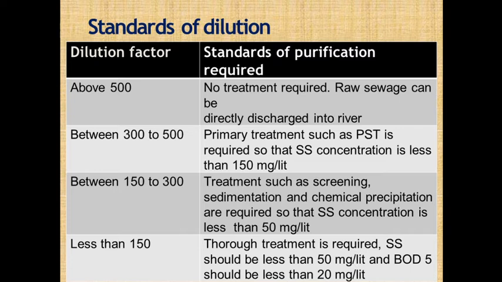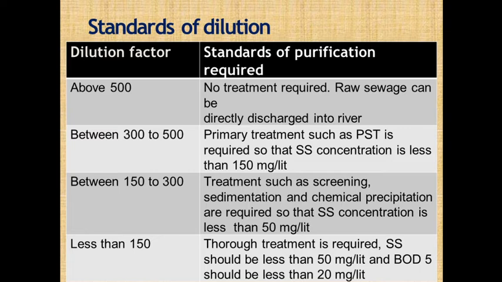Okay, so dilution factor, the first one is when the dilution factor is above 500. So when the dilution factor is above 500, then what happens? What is the standard of purification required? No treatment is required, and the raw wastewater can be discharged directly into the receiving water bodies. So what does it indicate?